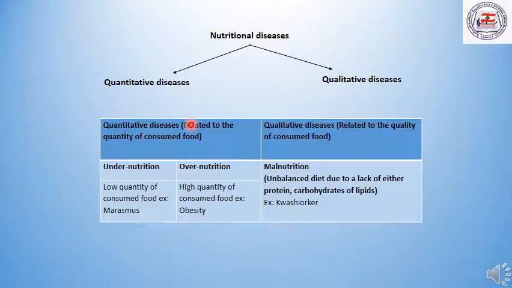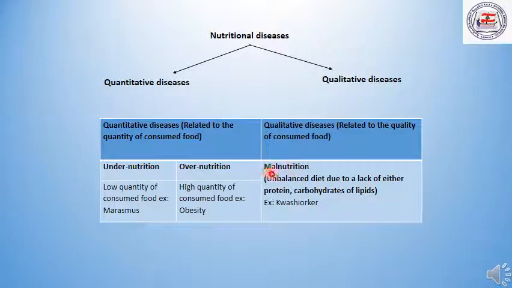Quantitative diseases, which are diseases related to the quantity of the consumed food, can be two types. We can have undernutrition or overnutrition. Undernutrition is when you have low quantity of consumed food. Example, Marasmus disease. However, overnutrition is when you have high consumption of food, high quantity of consumed food. Example, obesity.